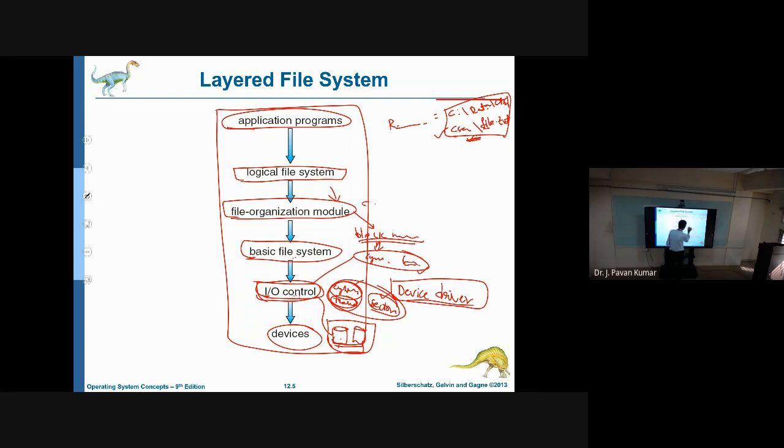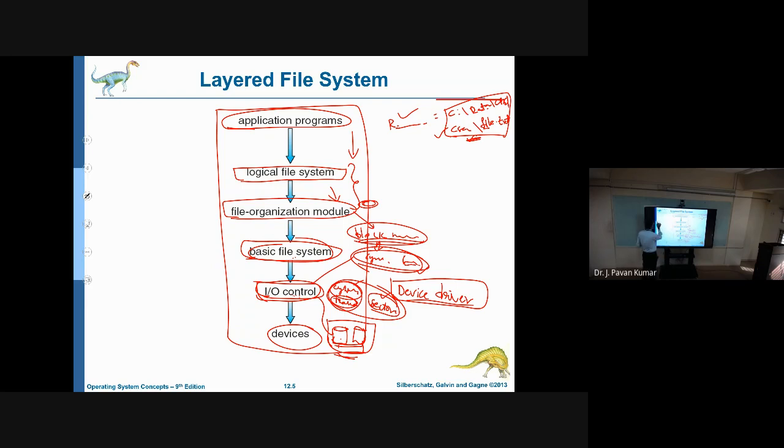The application program will contain this kind of path, and from here we get the actual block that we want to access. Through these two we get the block number. From the block number we get the cylinder and sector using the basic file system. Then, knowing those two, we can access the hard disk. This is the thing.